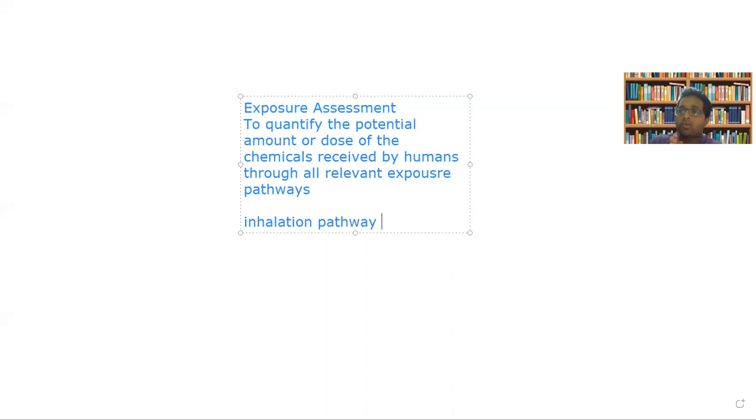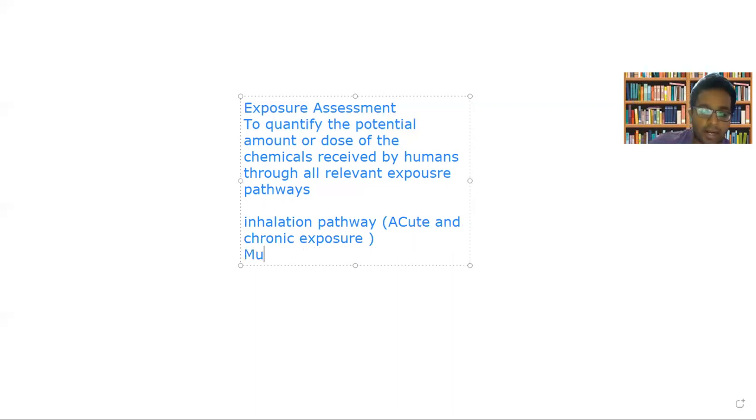So that is one pathway. You call it the inhalation pathway. The hazardous substance is directly reaching the receptor population. You can write it as a way of acute and chronic exposure, because the receptor population is directly inhaling this hazardous substance. So there is a chance of acute and chronic exposure occurring due to this inhalation pathway.